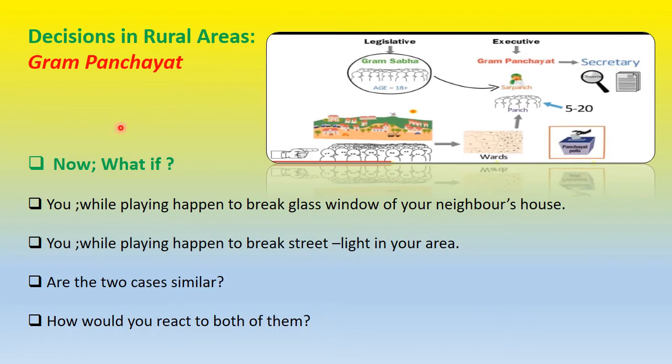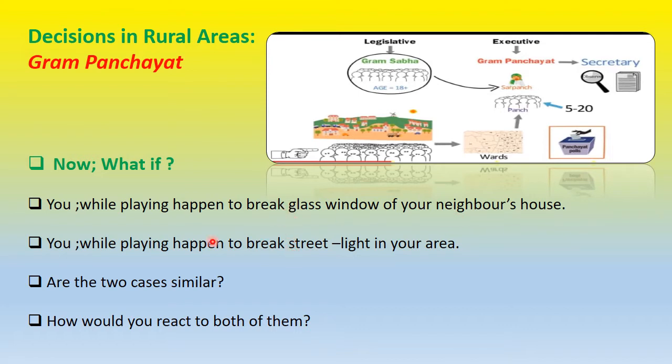Now we are going to come to the urban setting: how decisions are made in an urban setting, and how people's problems are addressed in urban settings in India. Just imagine this case: you are playing in your neighboring area and you happen to break the glass window of your neighbor's house. What will happen? If they are good, they generally let it go because you are small children, but if it regularly happens, then people actually end up paying for the loss that they have made.